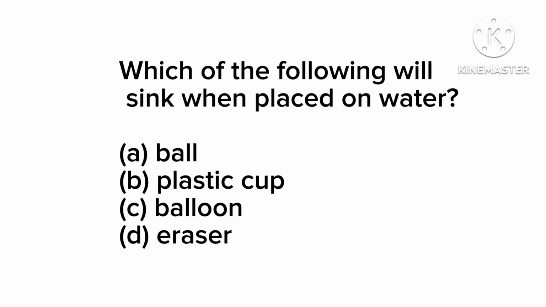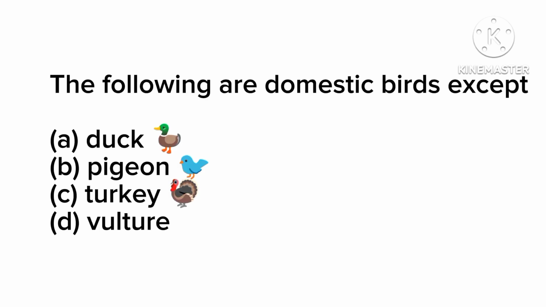Which of the following, the first question, which of the following will sink when placed on water, okay? Now we have option A, ball, B, plastic cup, C, balloon, and D, eraser, okay? This is very simple. Ball is a floating object. B, plastic cup is a floating object. C, balloon is a floating object. So eraser is the one that will sink when placed on water. Okay. Now let's see the next question.